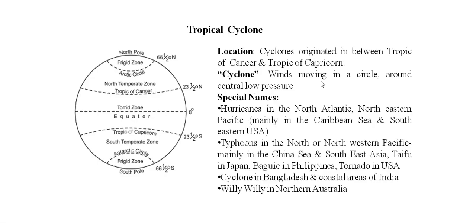Now we are having some important regional names for this tropical cyclones across the whole world. This is also known as hurricane in the North Atlantic and Northeastern Pacific, mainly in the Caribbean Sea and southeastern part of USA. It is known as typhoons in North and Northwestern Pacific, mainly in the China Sea and Southeast Asia, as Taifu in Japan, Bagui in Philippines, and tornado in US. Cyclone is another important name of this tropical cyclone in Bangladesh and coastal areas of India. Willy Willy is also important as a tropical cyclone in parts of northern Australia.